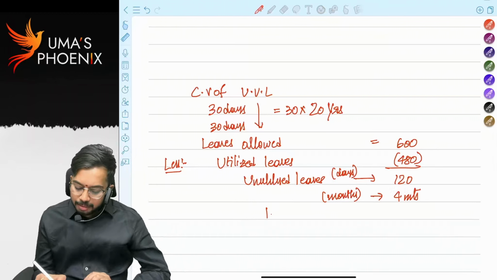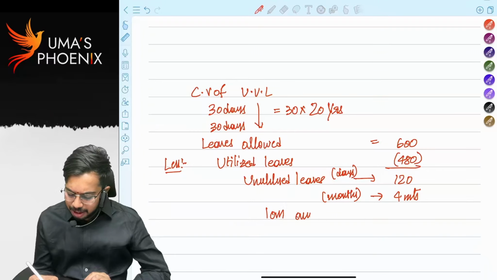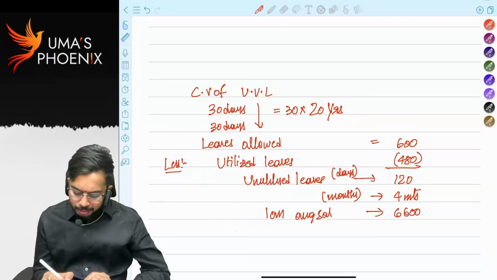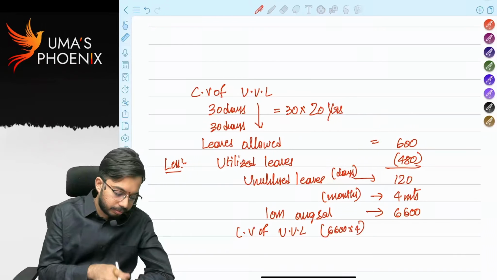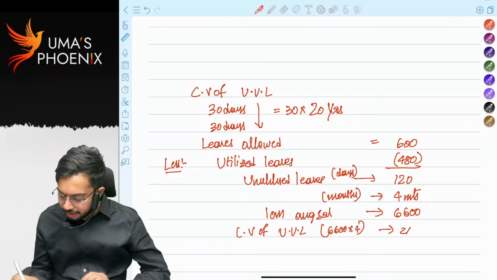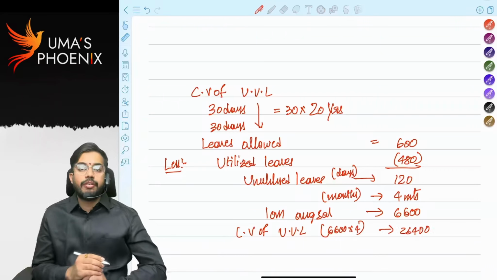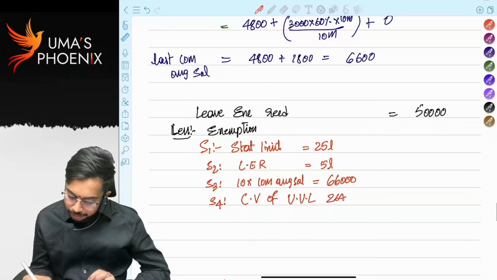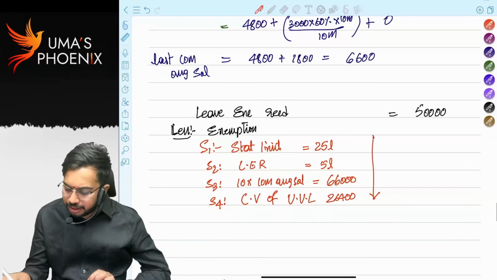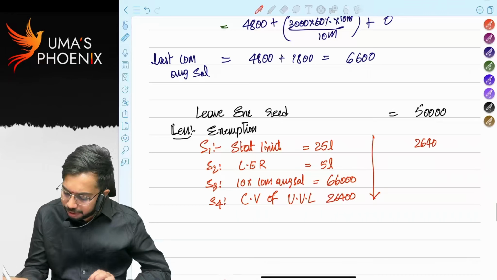Now 10 months average salary. How much is 10 months average salary? 6,600. How much is cash value of unutilized leaves? 6,600 into 4 months, 26,400. This is cash value of unutilized leaves. So 26,400. Out of these 4, whichever is lower means 26,400.